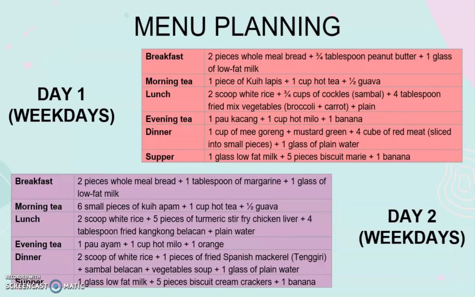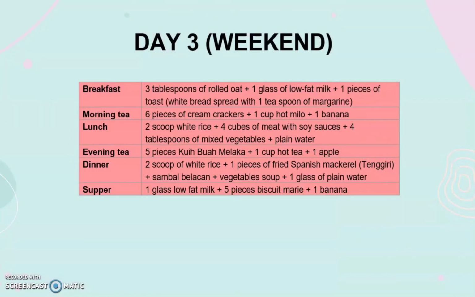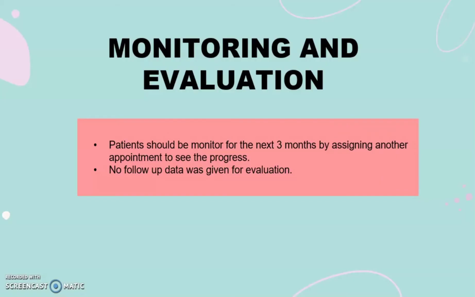Okay, so for the menu planning, this is for weekday, we have day 1 and day 2. And for weekend, this is the example of menu planning. So for monitoring and evaluation, patients should be monitored for the next 3 months by assigning another appointment to see the progress. But unfortunately, I was not given any data for follow-up, which is for evaluation.